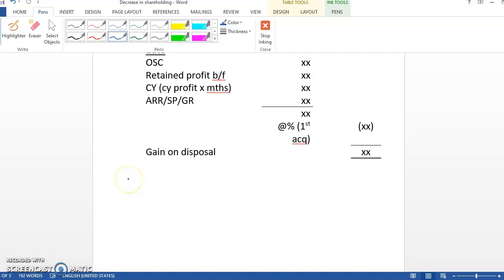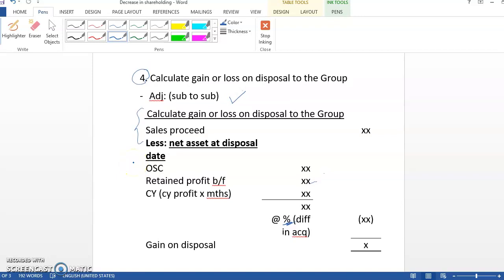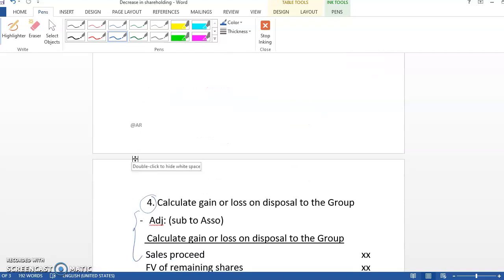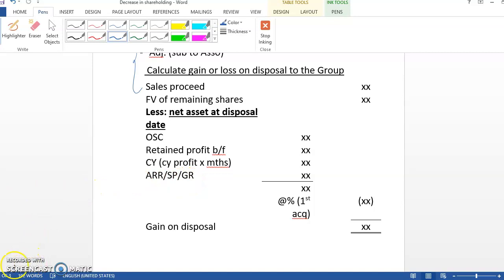So again, I would like to highlight step number 4. You have two here, but you only record one depending on the status of the company. If the company remains as a subsidiary, you will calculate this one. That's why I put it as an adjustment if sub to sub. Whereas if you find that the status of the company changes from sub to ASO, you will use this formula to calculate gain or loss on disposal to the group. Alright?